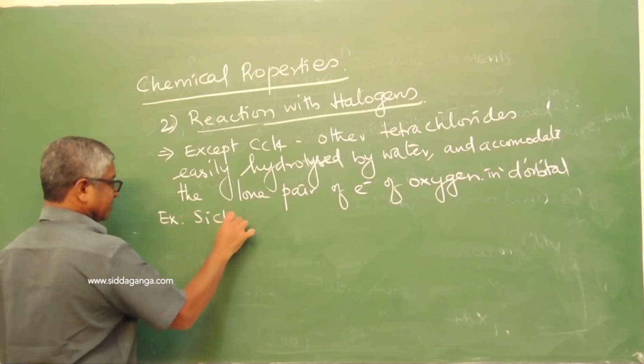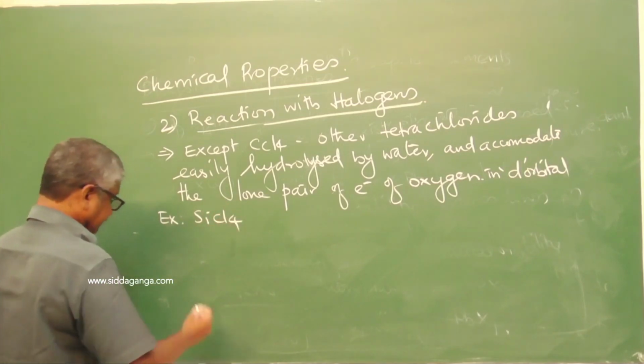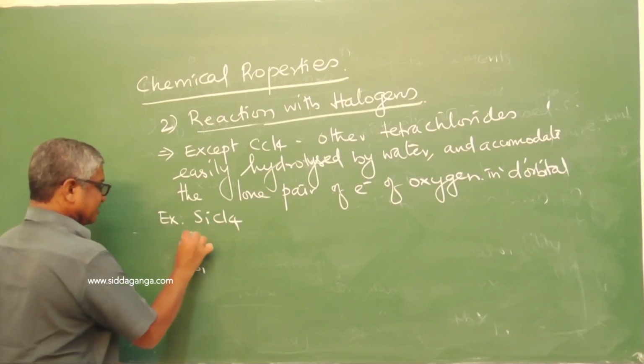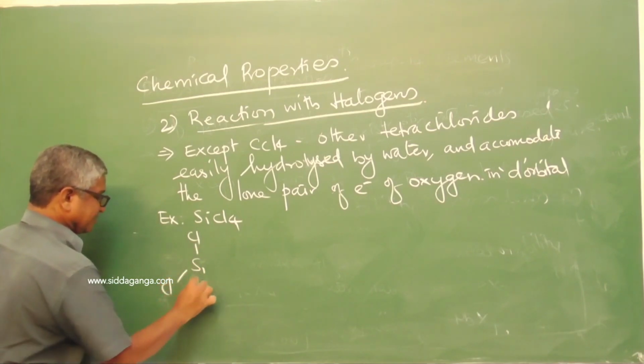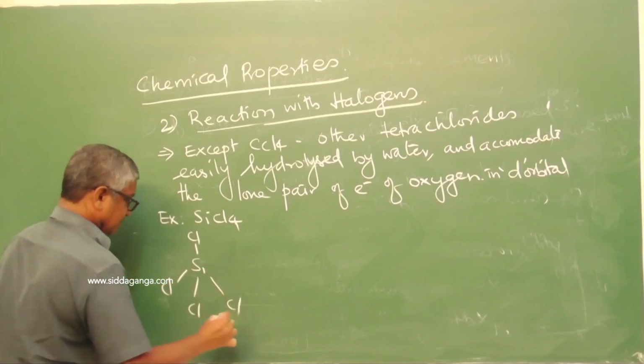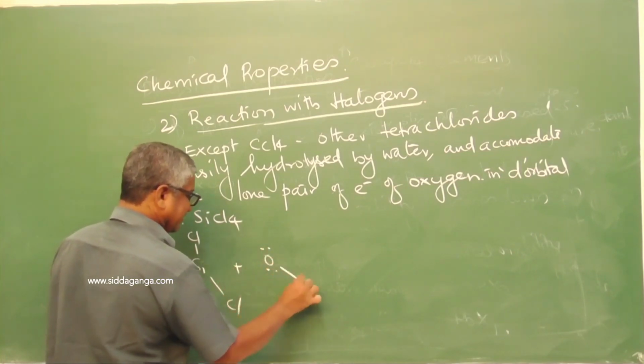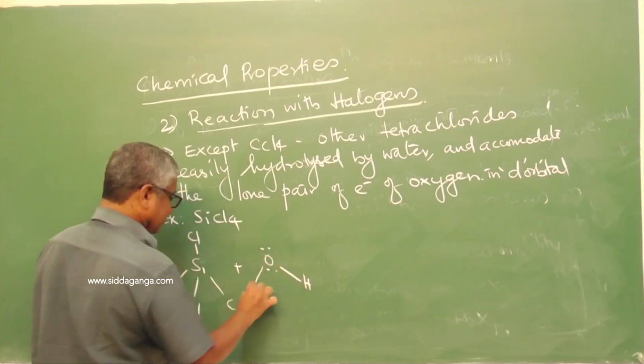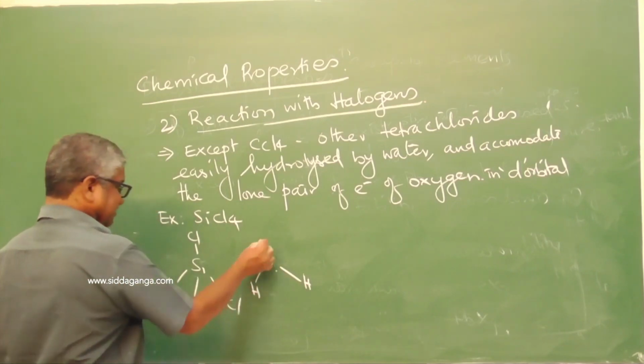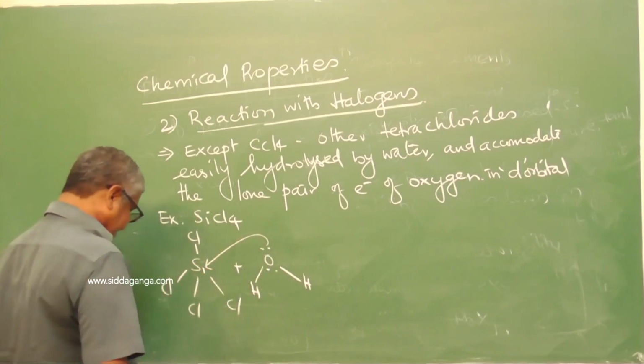The example is silicon tetrachloride. Silicon tetrachloride reacts with water, with the oxygen's 2 lone pairs of electrons. This pair of electrons enters the d orbital.